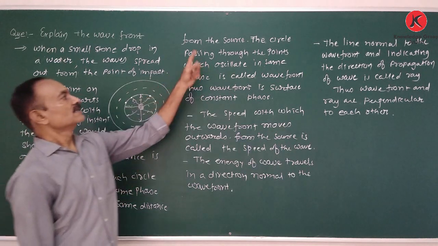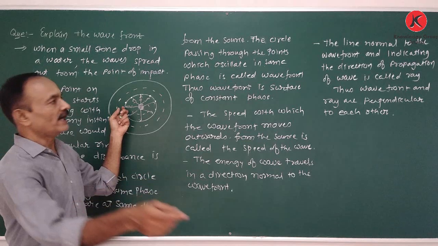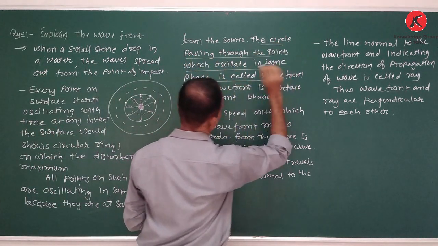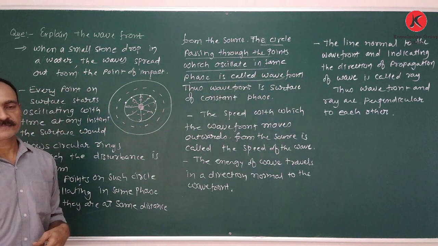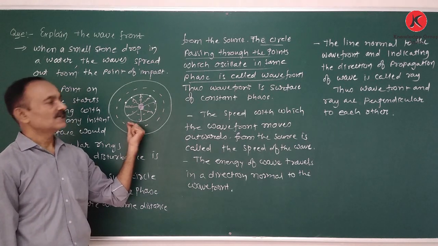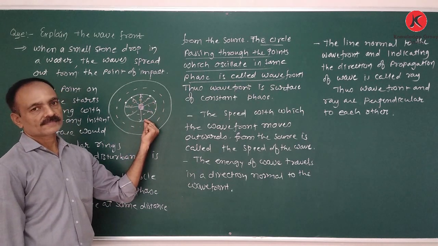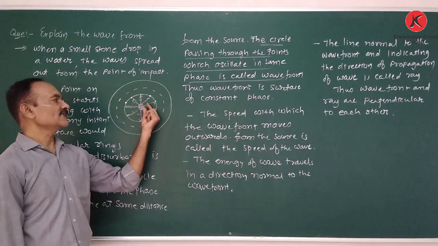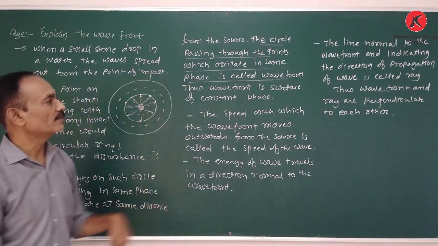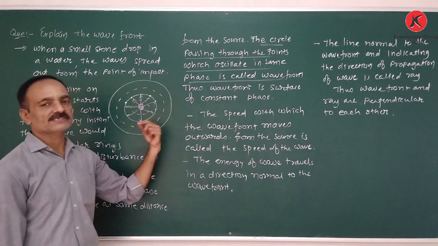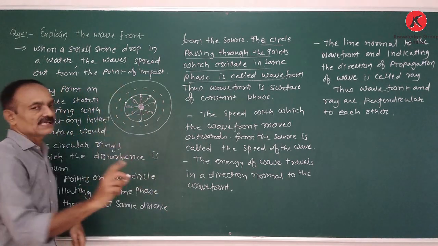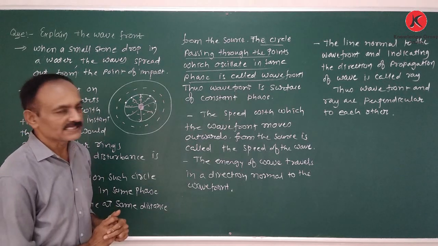Now, the circle passing through the points which oscillate in the same phase is known as the wavefront. Actually, it is an imaginary surface passing through the points oscillating in the same phase. Thus, the wavefront is the surface with constant phase. In other words, the wavefront is a surface of constant phase.